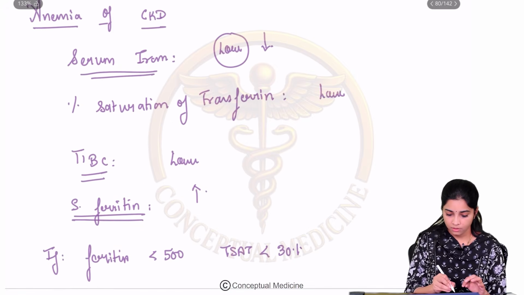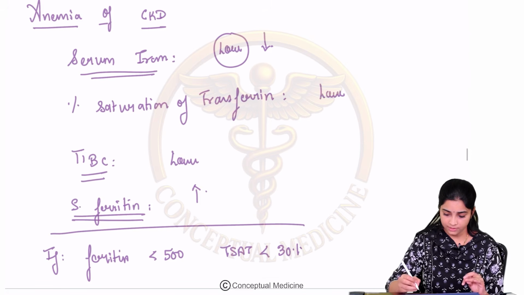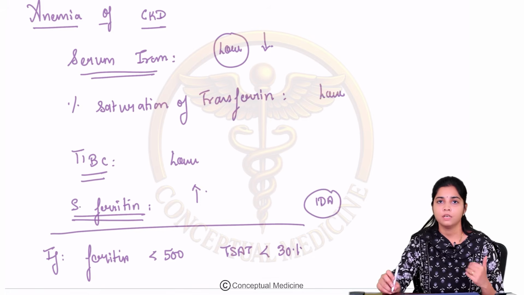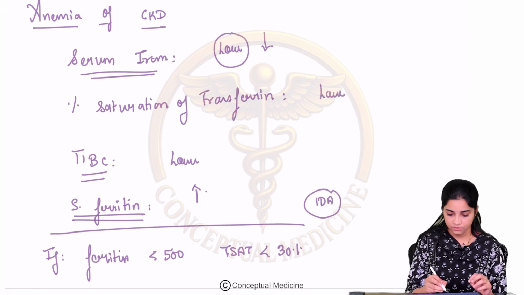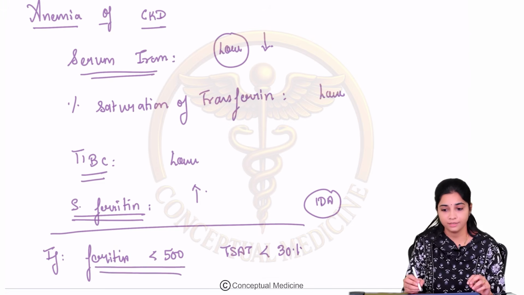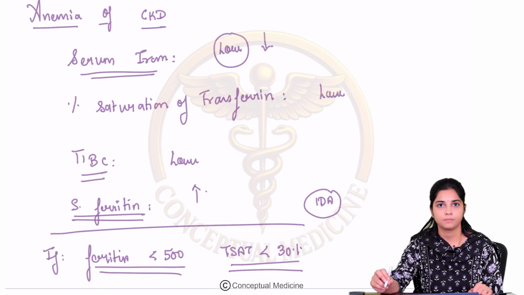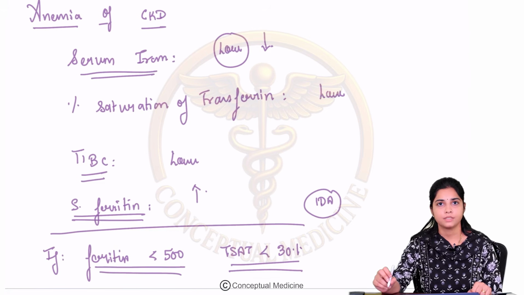Now, how will you identify iron deficiency anemia in a CKD patient? Like I said in the previous slide, iron deficiency anemia itself can be one of the causes of anemia in chronic kidney disease. So if the serum ferritin is less than 500 and the transferrin saturation is less than 30%, that means there is a concomitant iron deficiency anemia.